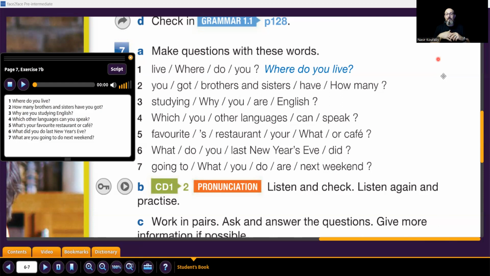Okay, and let's see. You asked me how many brothers and sisters have you got? I have 1 brother and 4 sisters. What about you? Very easy. And number 3, why are you studying English? I can say I study English because I want to have a better job. I want to travel to Europe, to America. I want to communicate with people. I love the language. What about you?